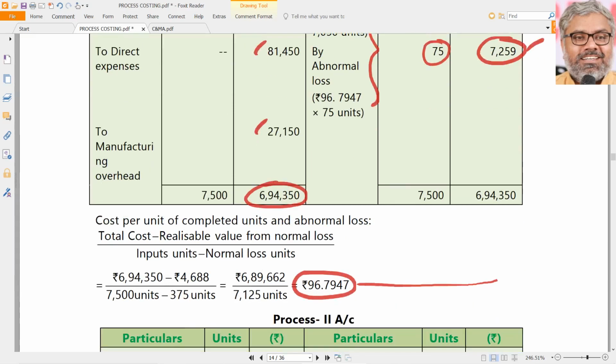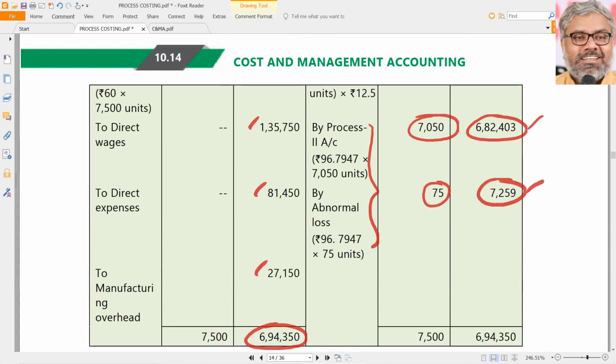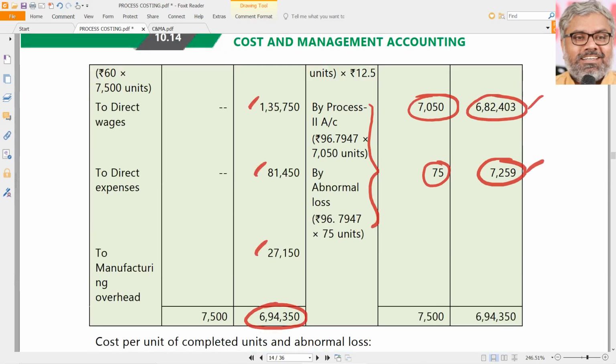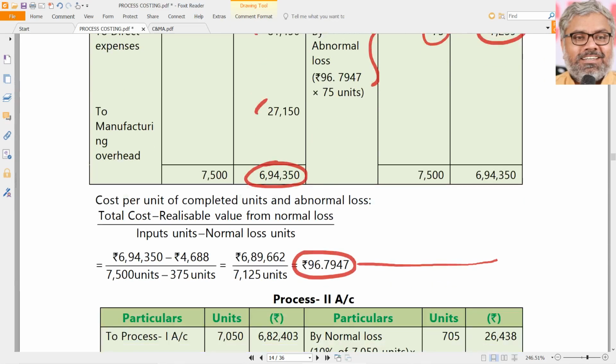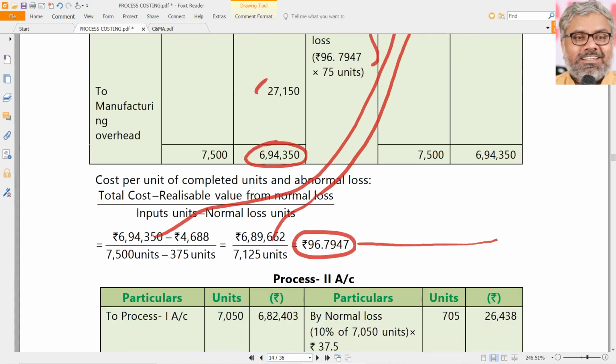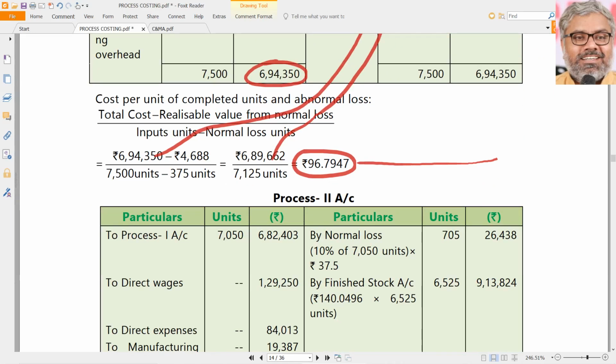So 7,050 into 96.7947, if you take, that will come to 682,402.6, but we have to take balancing figure, so 682,403, let us say. That is transferred to process 2. That is one process done. Then naturally from this process, these two amounts will go to process 2. Process 1, from there they will come to process 2. Okay.